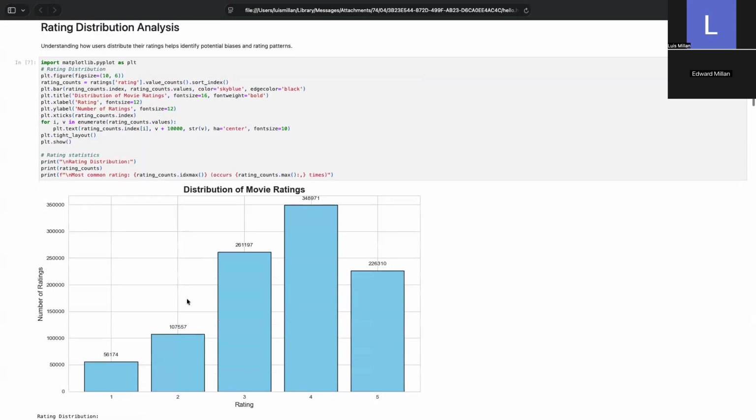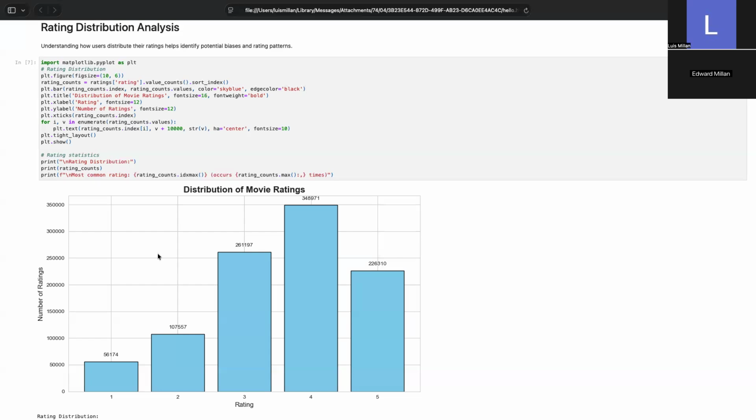So, taking a look at the rating distribution, as noted on this histogram, this data is not uniformly distributed. Like we mentioned earlier, there's a clear positive bias with the distribution being heavily skewed towards the right. Because of this, the ratings form a positively skewed distribution, reflecting the tendency of users to rate movies they already expected to enjoy. In practice, people generally choose to watch movies that they believe they will like, rather than ones they anticipate disliking, which naturally leads to a higher average rating and fewer extremely low scores.